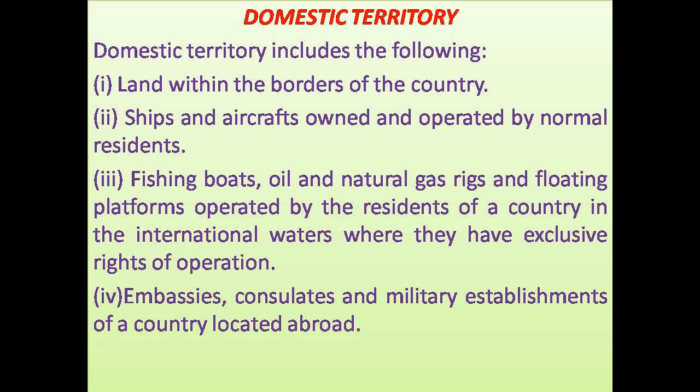So embassies, consulates and military establishments of a country located in other countries are considered as the first country's domestic territory. For example, American embassy in India is America's domestic territory.